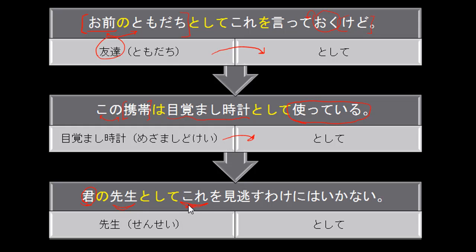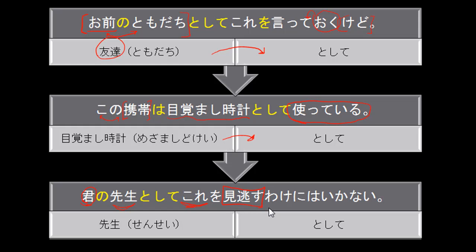By this sentence alone, we don't know exactly what the teacher's talking about. We don't really know what kore is, but that's okay. And then here we have minogasu wake ni wa ikanai. Here we have this verb minogasu. This means to kind of let something go or pretend like you didn't see something.